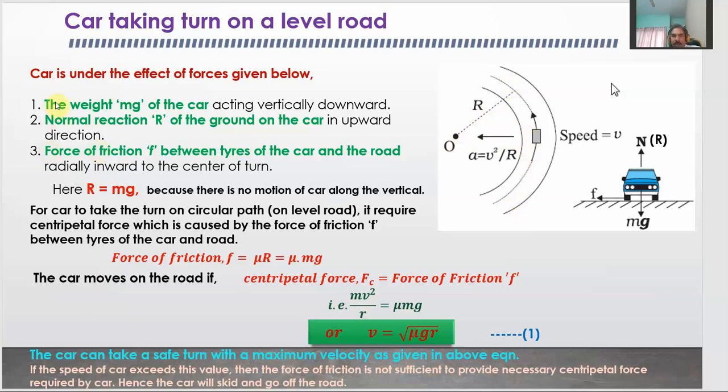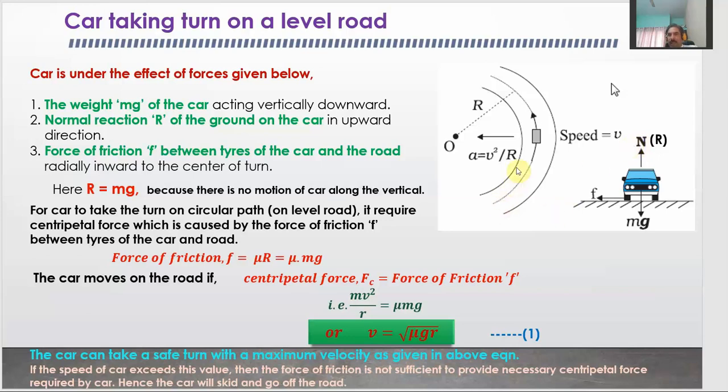The very first force acting on the car is weight. The weight of the car always acts vertically downward, as shown in this diagram. m is the mass of the car plus of course the passengers, and the total weight including the passengers acts vertically downward and is given by m into g, where small g is nothing but the acceleration due to gravity. Because this car exerts this much force on the road, the road also exerts an equal amount of force on the car in the opposite direction,